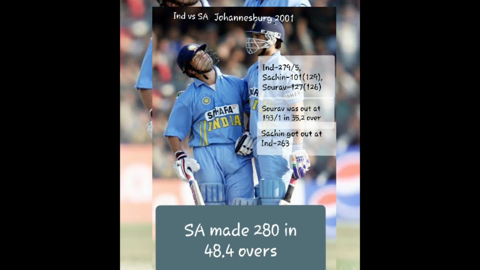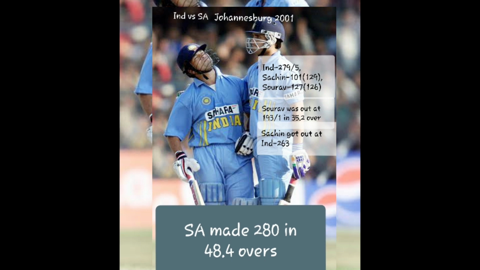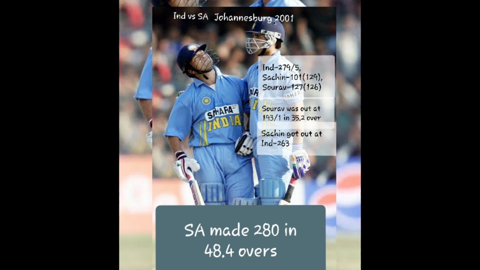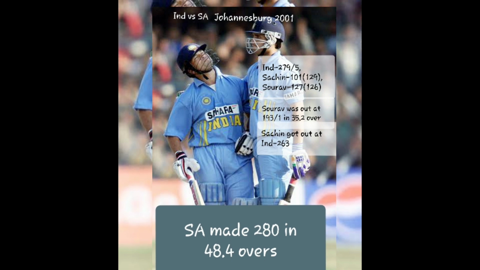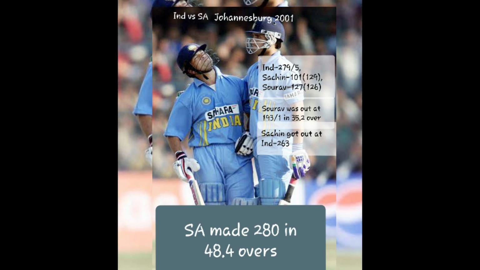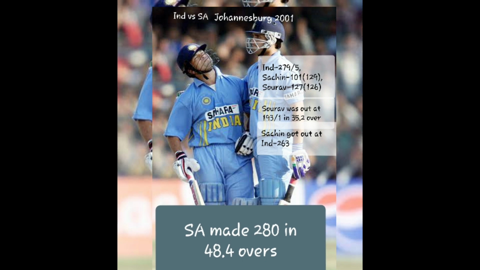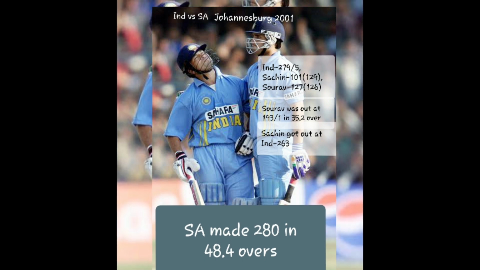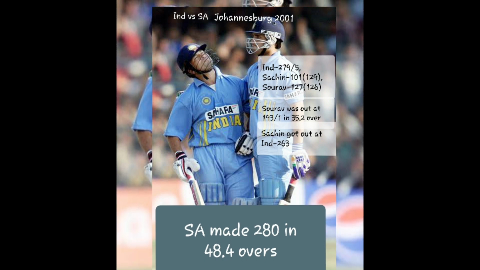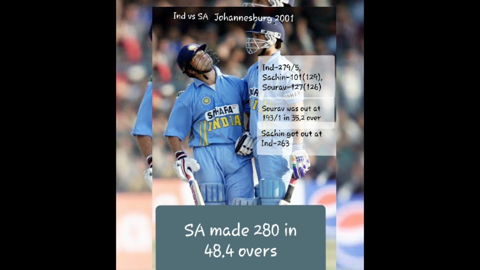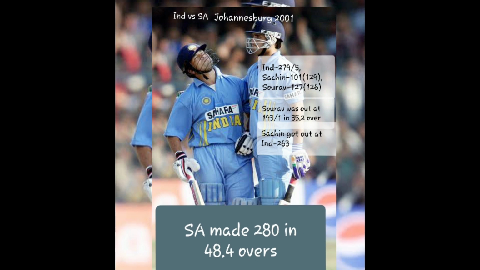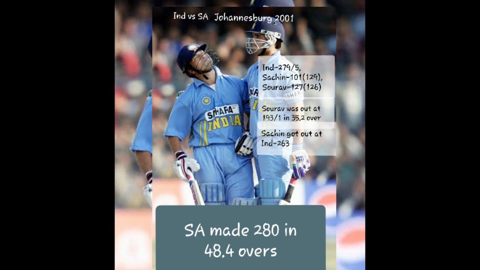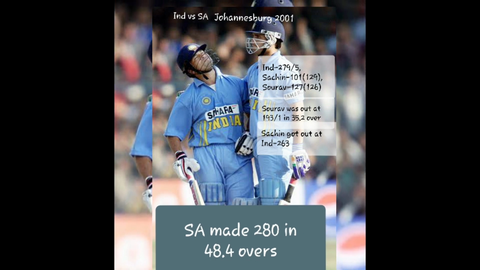So next time it was against South Africa in 2001. It was really a good match. Sachin made 101 runs and Sourav Ganguly was in form in that match. He made 127 runs. So India were able to make 279 runs, which was a very good score at that time. But South Africa chased that score easily. So it was anybody's match. What our bowlers were doing there, we don't understand.